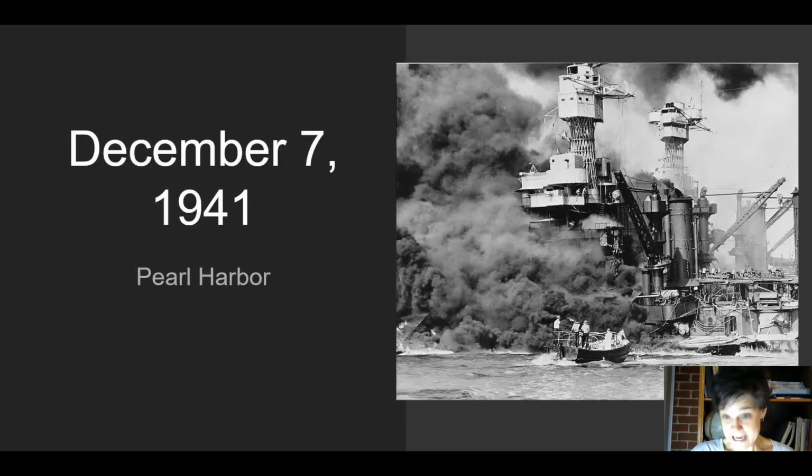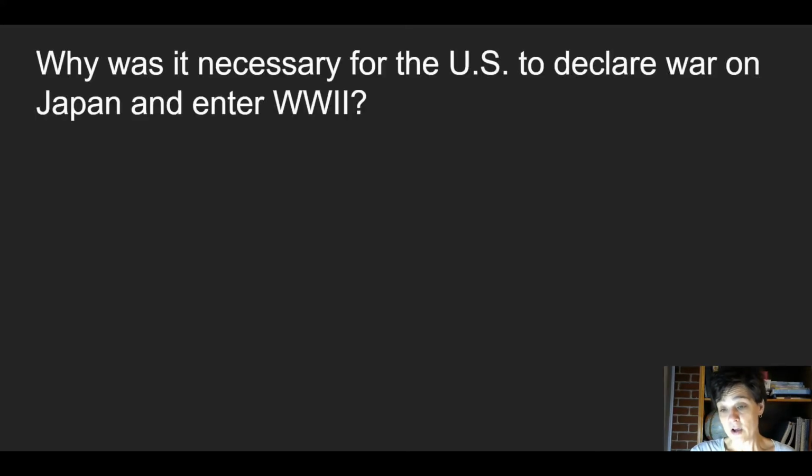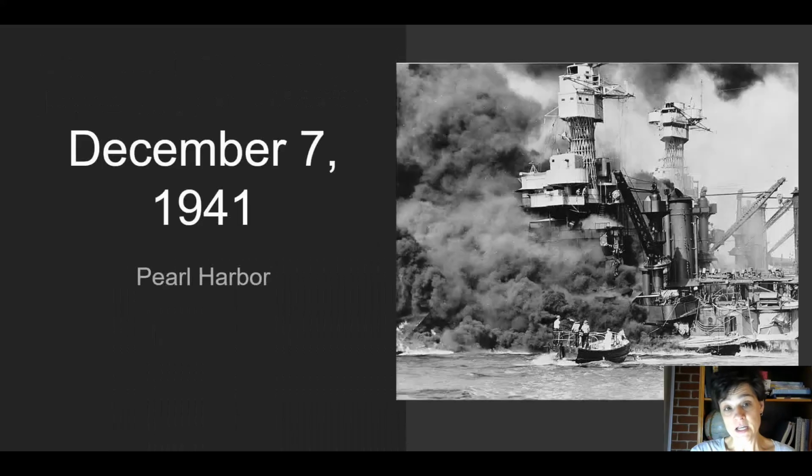In the surprise attack, many Americans died. The next day, Congress declared war on Japan, and the United States was now part of World War II. Britain and the other nations fighting the Axis powers welcomed the United States into their alliance. These countries were called the Allies. Okay, so it was the event of the bombing of Pearl Harbor that caused Americans to enter into the war.